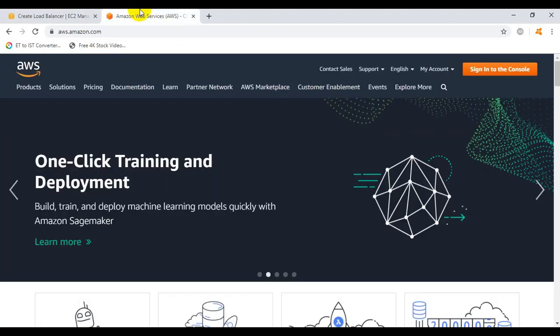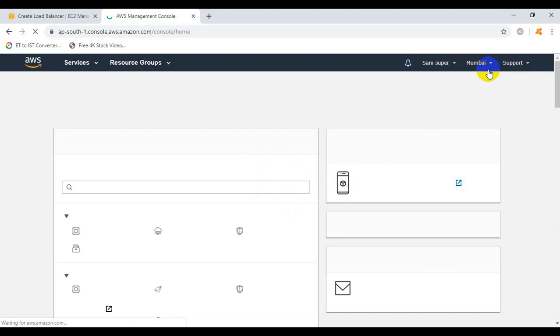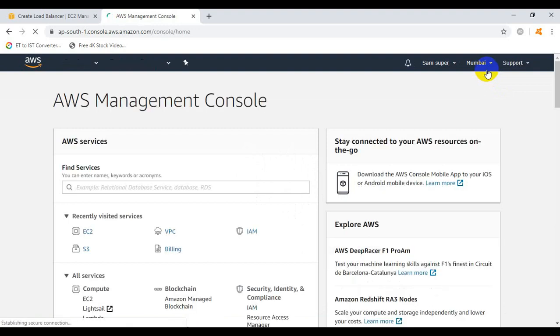So click on another tab and type www.aws.amazon.com in order to go to the AWS portal. Click on sign into the console. Click on EC2.